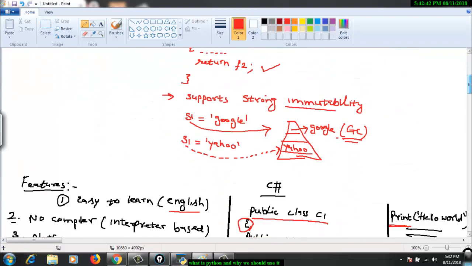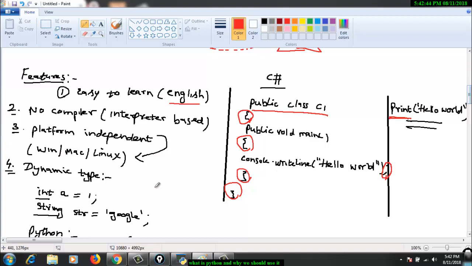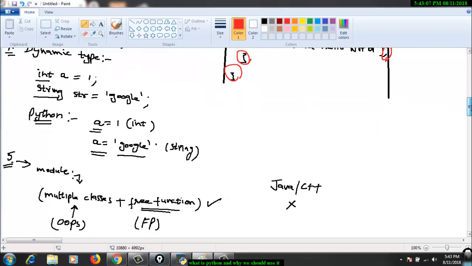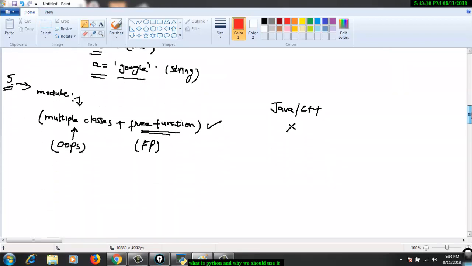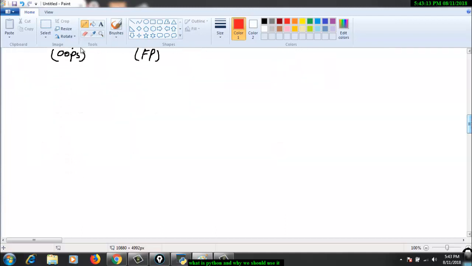And it has various features: it's easy to learn, we can use English like keywords, as I showed you with the example. There is no compiler, it is interpreter based, and so code execution is quite fast in Python. It's platform independent, dynamically typed in nature, as we looked into with the example, and you can have multiple classes and free functions. Because of these features, Python is extensively used these days.